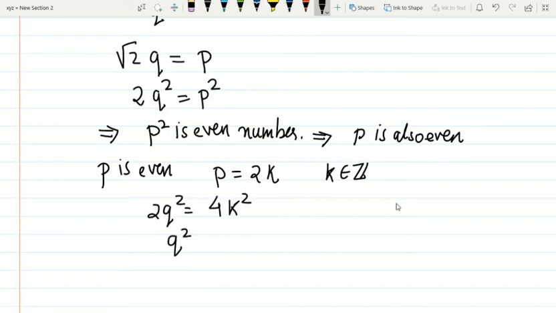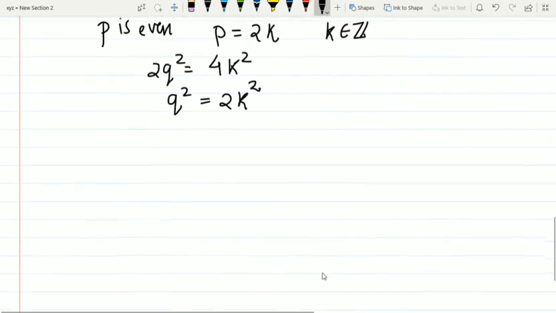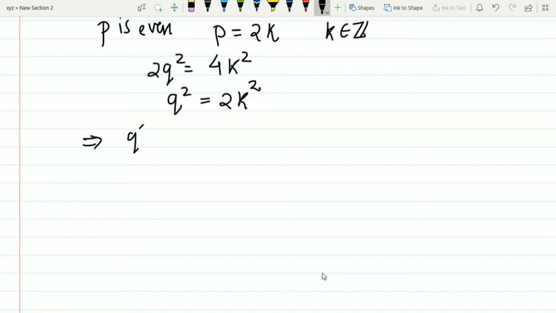So Q square is 2K square. So Q square is 2 times some number, and 2 times any number is an even number. So we get here that Q square is an even number. If Q square is an even number, this implies Q is an even number.